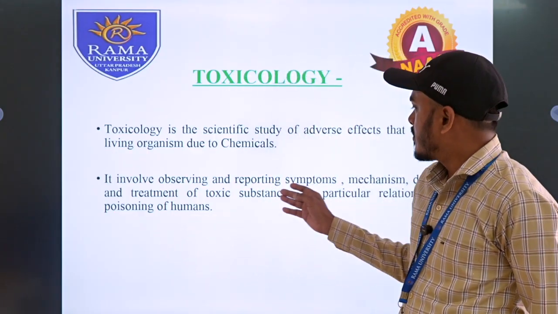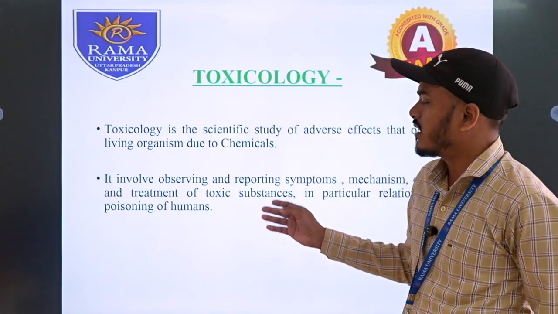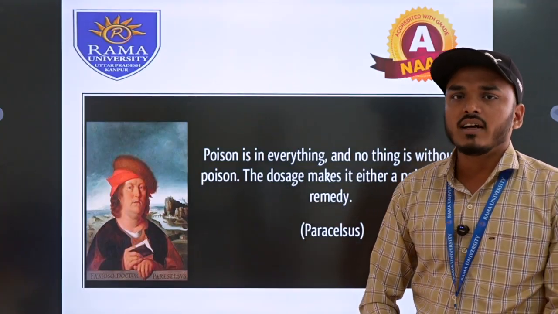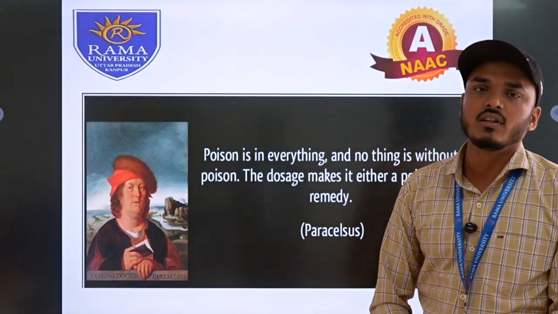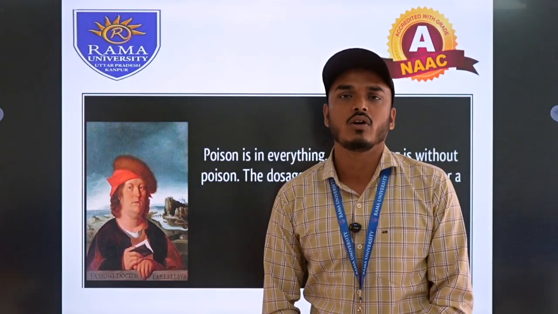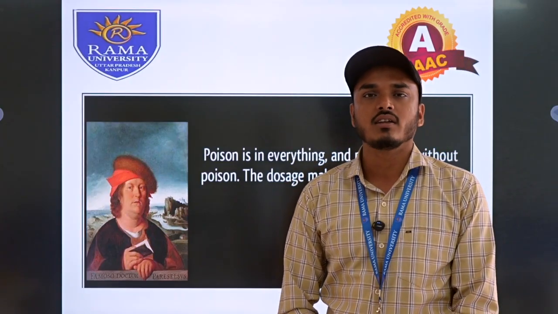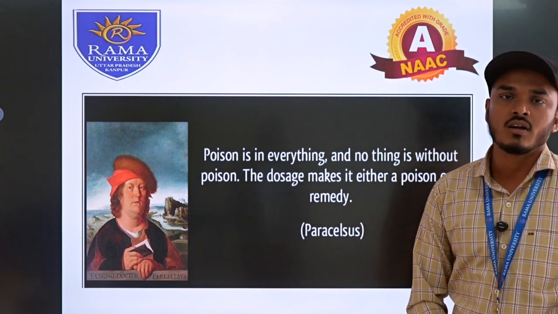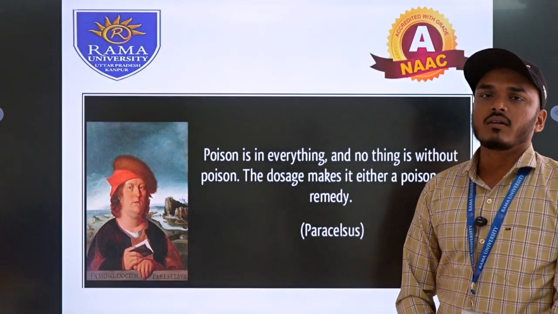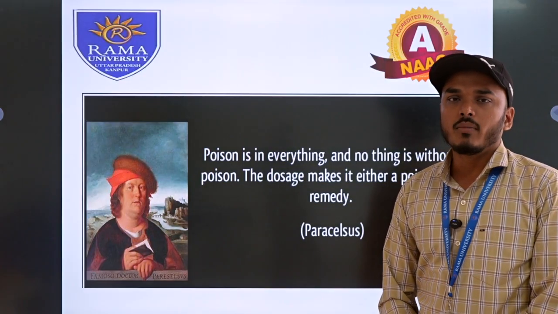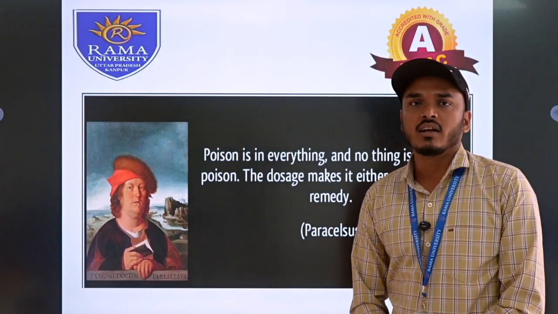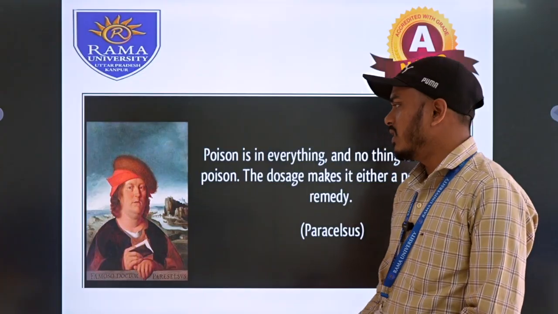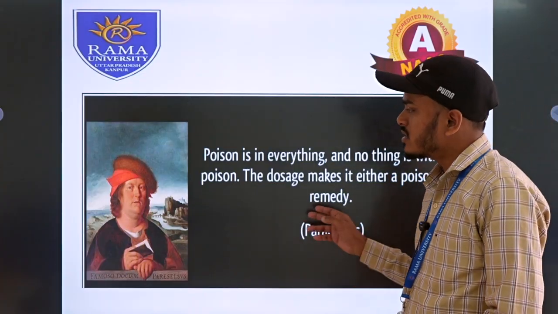After that, in toxicology we observe reporting symptoms such as mechanism, detection, and treatment of toxic substances. A very important statement is that poison is in everything, and nothing is without poison. Only the dose decides whether it is a drug or a poison. Every drug is made up of poison, but if we use it in the accurate quantity, it is called a drug, and if we exceed its amount, it is called poison. This is the basic difference between a drug and a poison. That statement was given by Paracelsus, the pharmacologist and scientist.